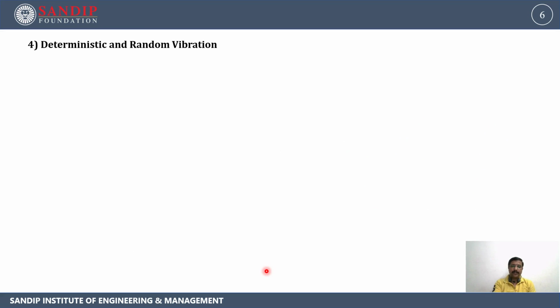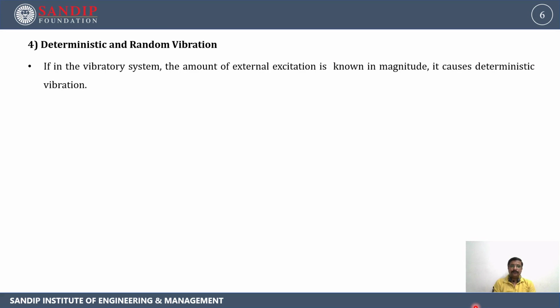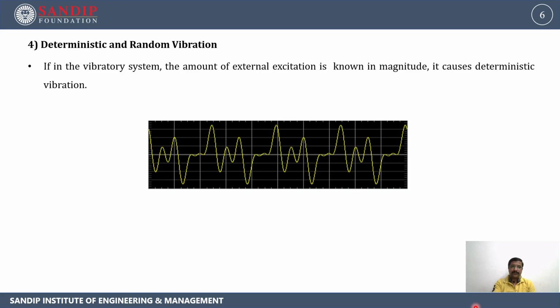Then the fourth type of vibration is deterministic and random vibration. If in the vibratory system the amount of external excitation is known in magnitude, it causes deterministic vibration. It means if we know the amount of external exciting force, then that type of vibration is called deterministic vibration. Here we can see the figure of deterministic vibration.